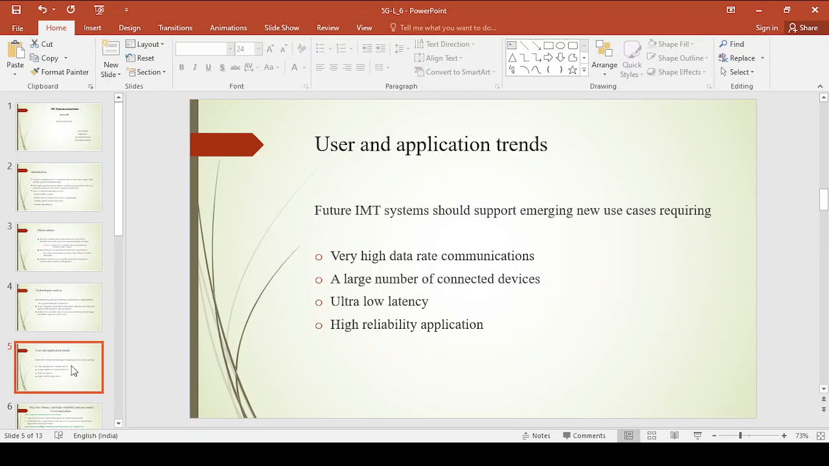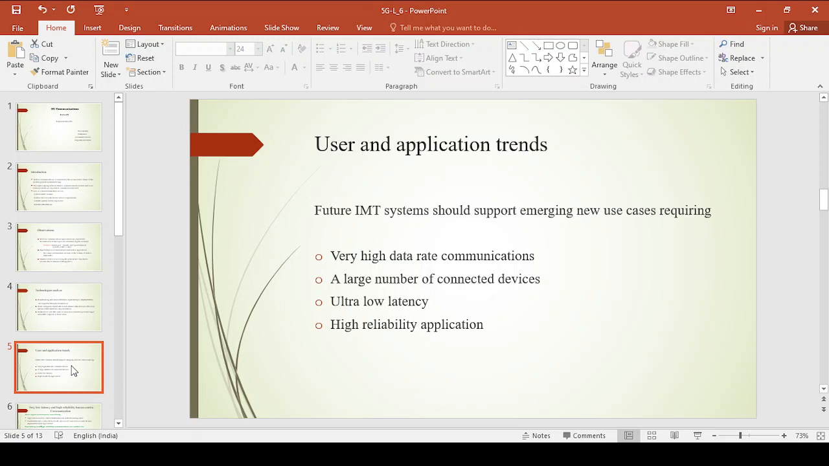And next, coming to the user and application trend, right? Now what we expect from the future generation system is, one, very high data rate. In the future IMT systems, nothing but your IMT-2020 and beyond IMT-2020, nothing but your sixth generation system, which we may expect in 2030.